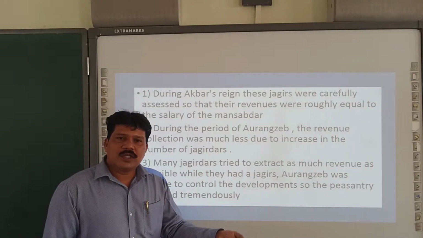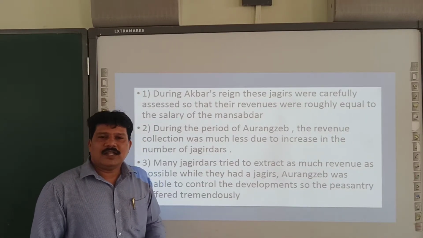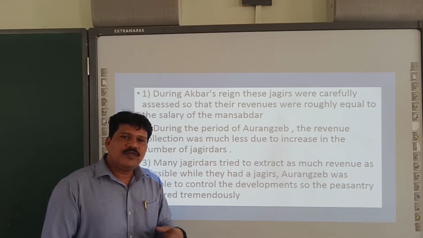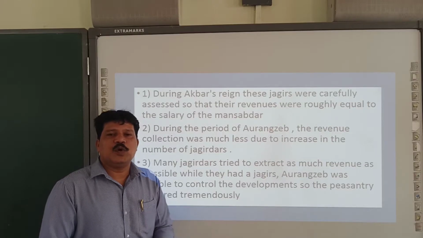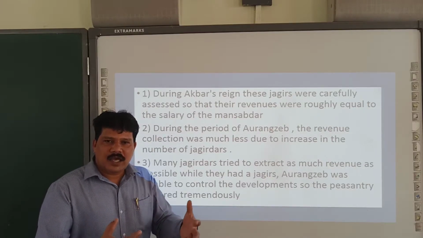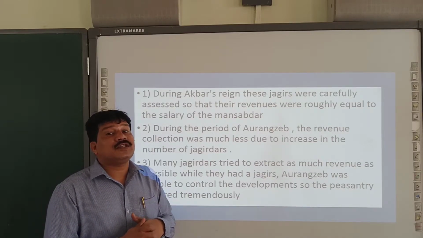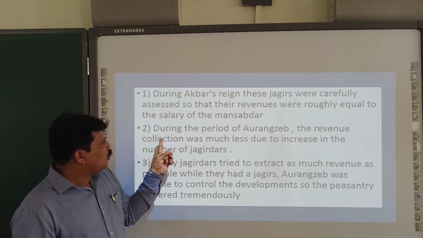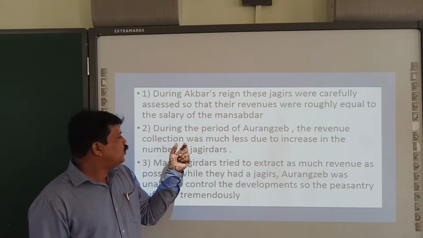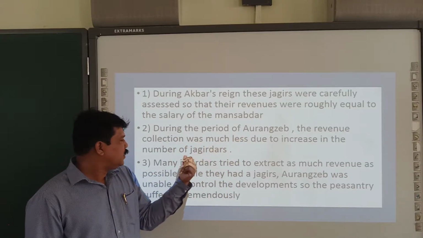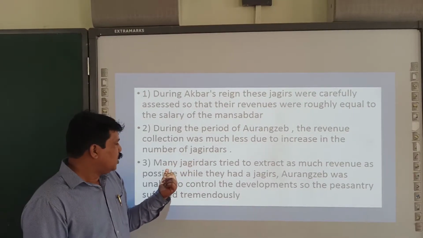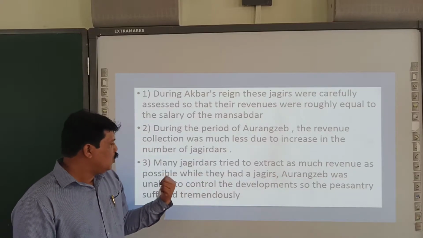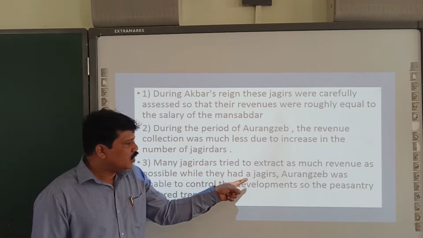A jagirdar who was already a jagirdar felt that any day his post would go. So before he lost his post, he decided to collect as much revenue as possible, which naturally resulted in exploitation. Many jagirdars tried to extract as much revenue as possible while they had their jagirs.